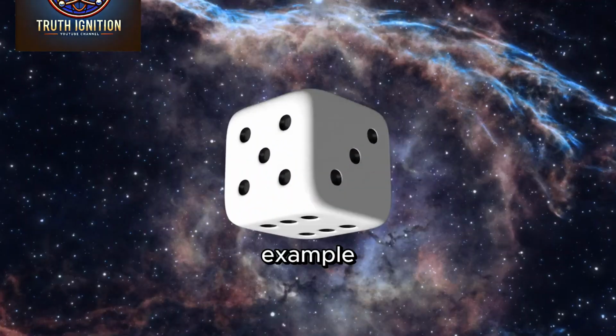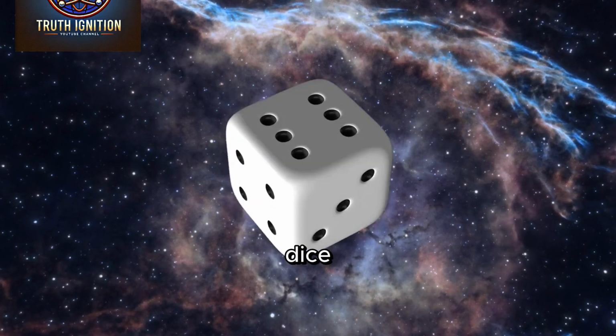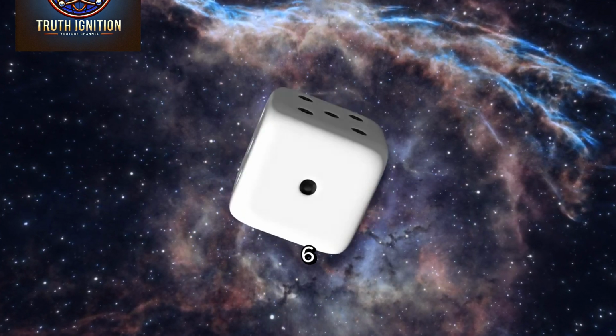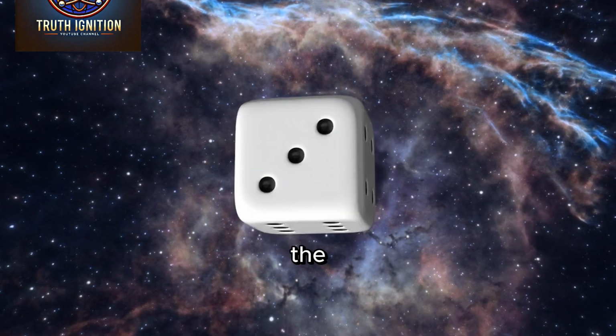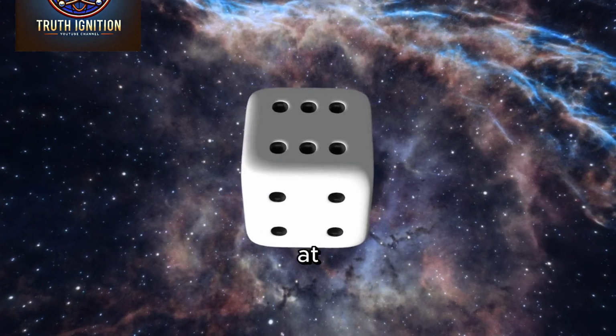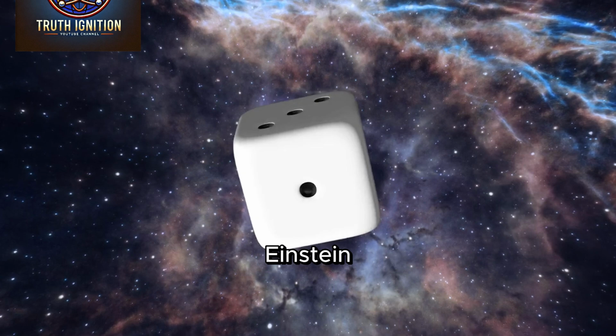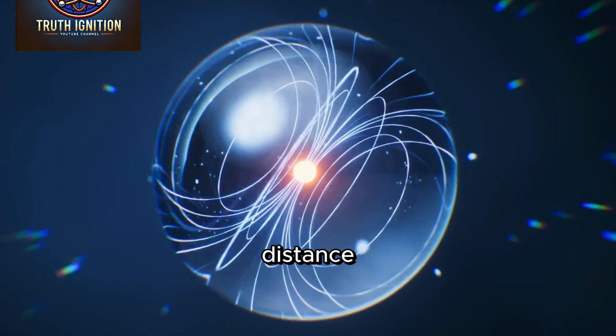Example: it's like having two magic dice. If you roll one and it lands on 6, the other dice, on the other side of the world, will also show 6 at the exact same time. Einstein called this spooky action at a distance.